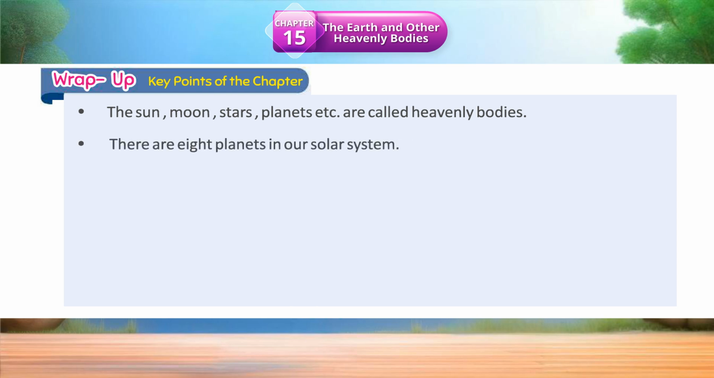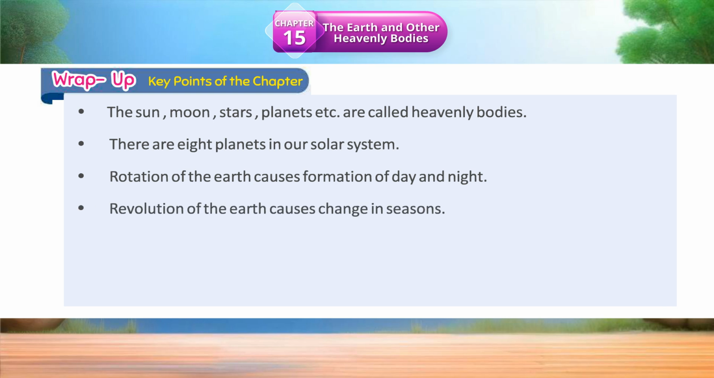Wrap up. Key points of the chapter. The sun, moon, stars, planets, etc. are called heavenly bodies. There are 8 planets in our solar system. Rotation of the Earth causes formation of day and night. Revolution of the Earth causes change in seasons. Moon is the only natural satellite of the Earth.